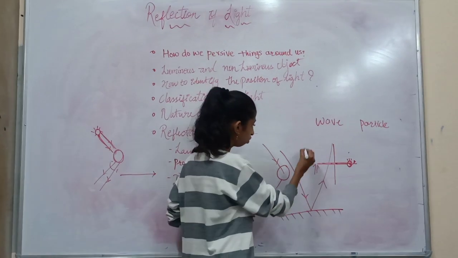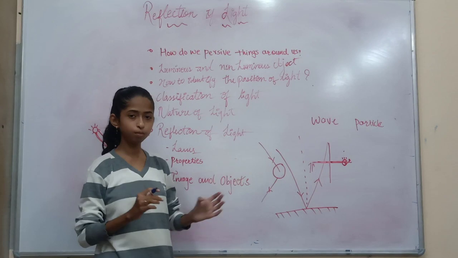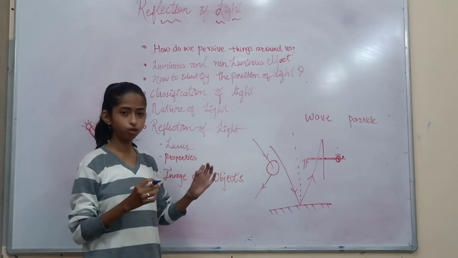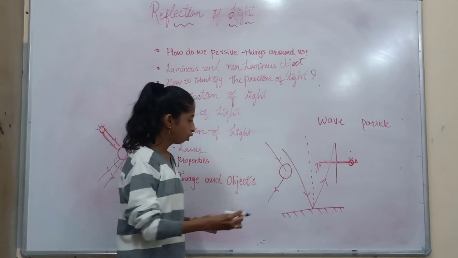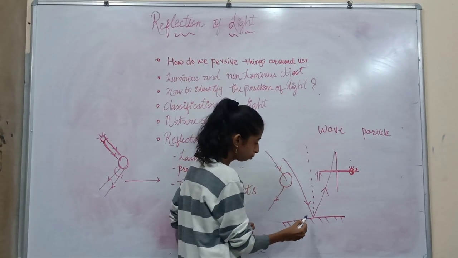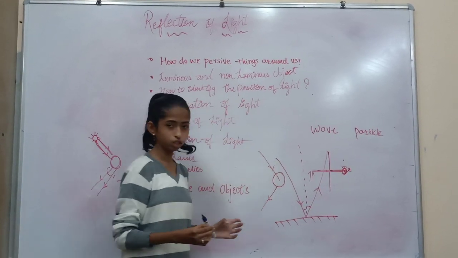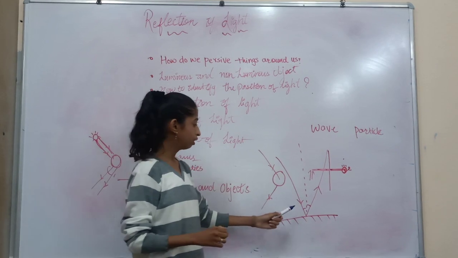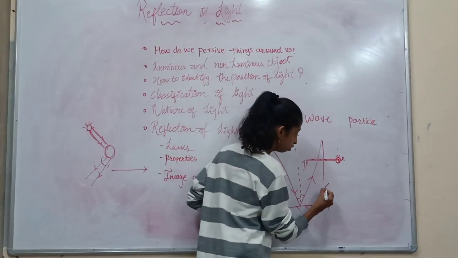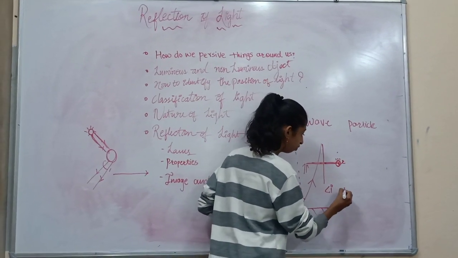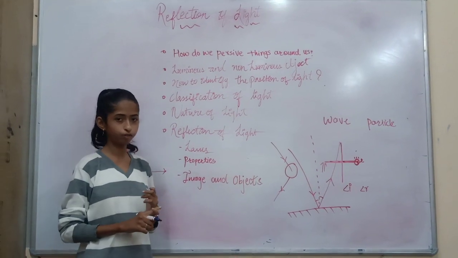So we actually draw a perpendicular over here, which is called a normal ray. It's just an imaginary ray. We just put it on for our convenience. So you can see that I have drawn it in such a manner that this angle and this angle are equal to each other. So what I mean is the angle of incidence is equal to the angle of reflection. Angle of incidence is denoted by I and the angle of reflection is denoted by R. So this was about the first law of reflection.